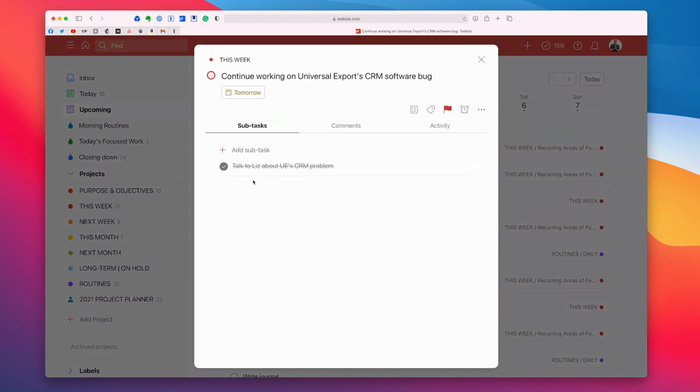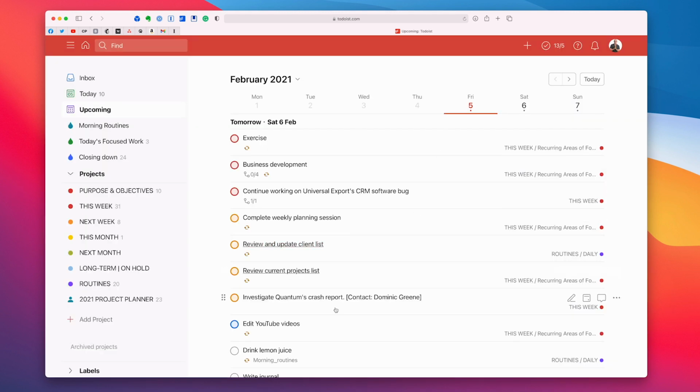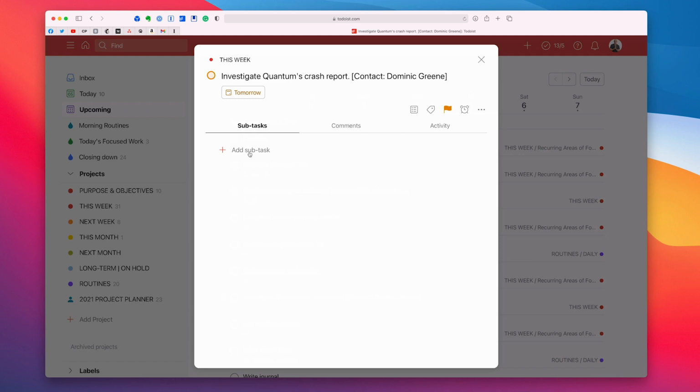Once I open that up, I know that I've spoken to Liz. So that's going to be my little reminder for that. Go down here and I've got Investigate Quantum's Crash Report. That's all done. That's all set up for tomorrow.